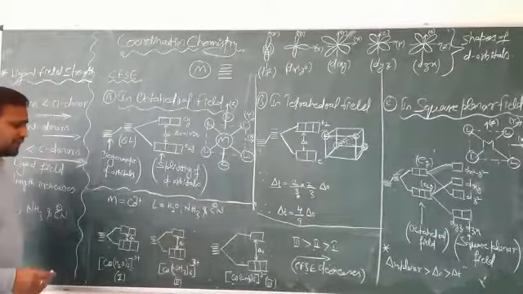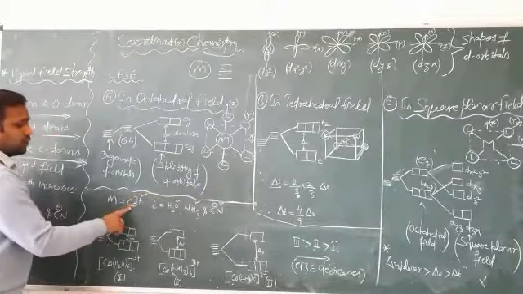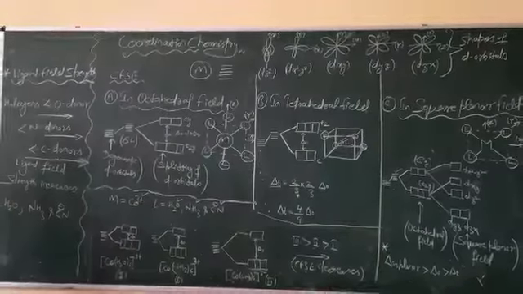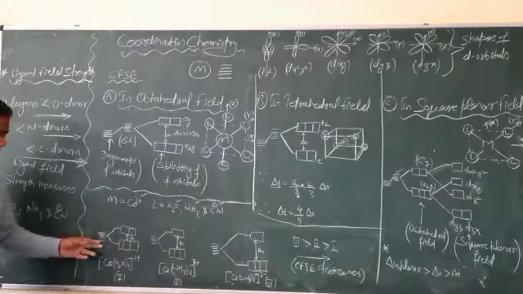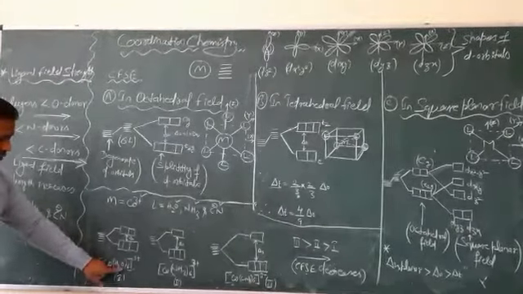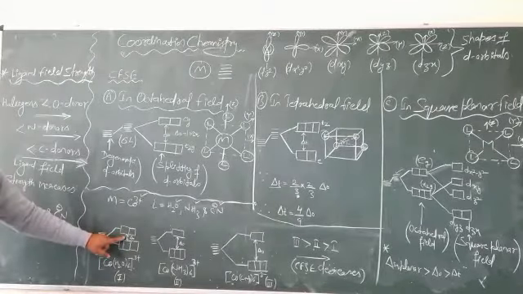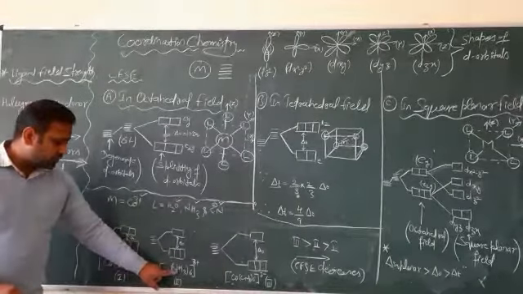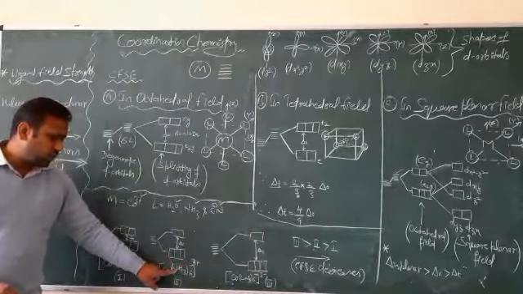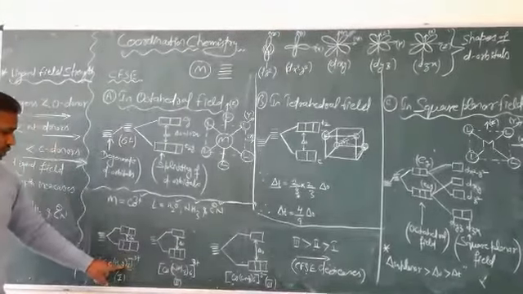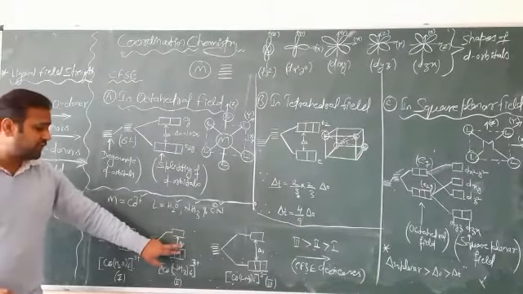Okay, so now let us see the effect of these three ligands on the crystal field splitting energy of this cobalt metal ion in the positive 3 oxidation state. Here is the crystal field splitting energy pattern. What we are observing here is that in case of the hexaaqua cobalt 3 positive complex, the crystal field energy is lower than the hexaammine cobalt 3 positive complex, because ammonia is a strong field ligand as compared to water, so it splits the two energy levels more and enhances the value of crystal field splitting energy.